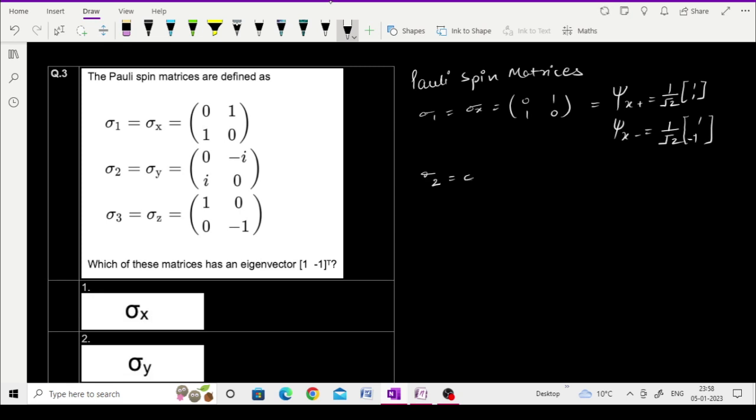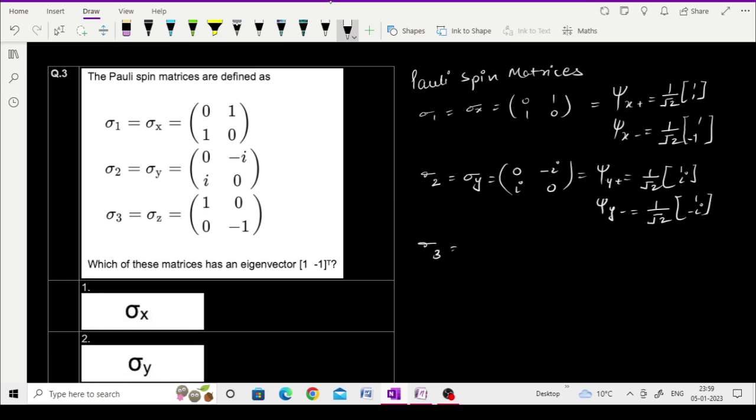Sigma 2 equals sigma y equals 0, minus i, i, 0. For that, the eigenvalue y plus equals 1 upon root 2 times (1, i), and y minus equals 1 upon root 2 times (1, minus i).